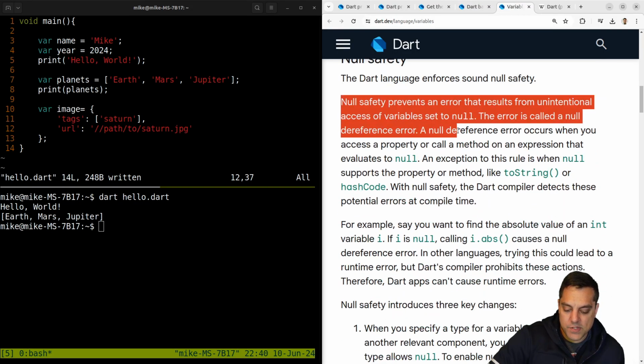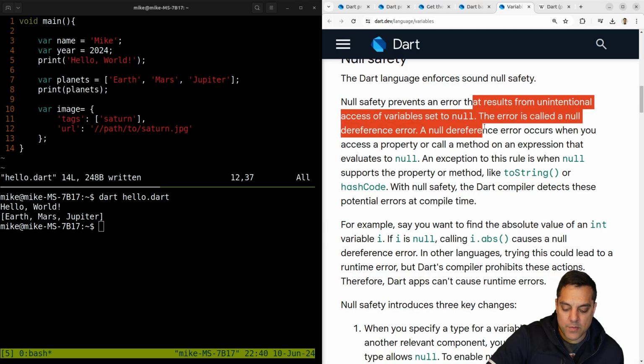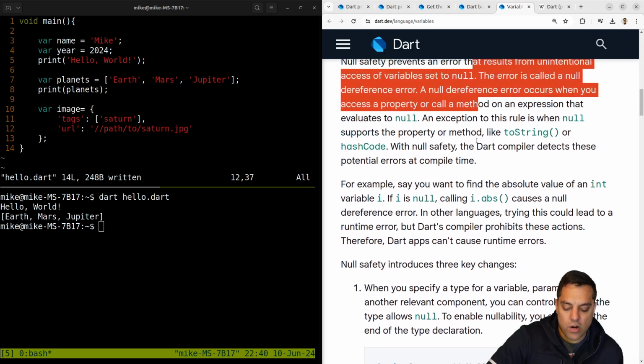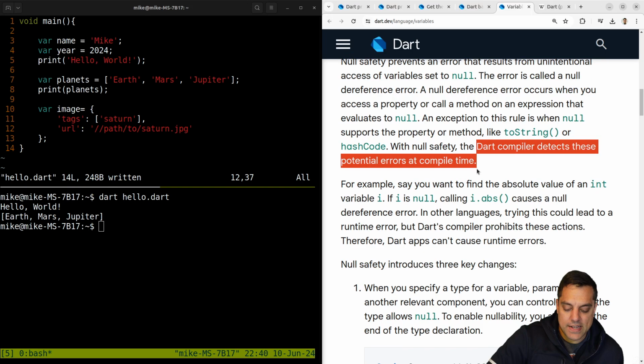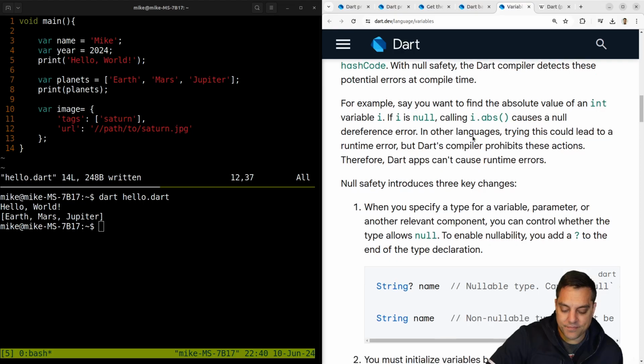Null safety. Okay, so again, we read a little bit about this as one of the selling features for safety, which is great. Let's see. Null safety prevents an error that results from an unintentional access of variables set to null. The error is called a null dereference error. So that's cool. The Dart compiler detects these potential errors at compile time. Okay, so they are doing some control flow analysis here to make sure that everything's assigned or has a value. Okay, neat.